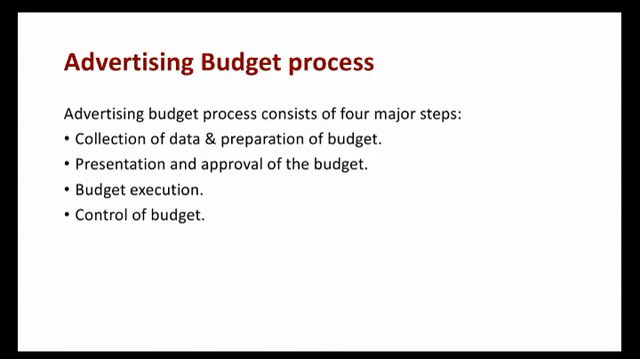So we can conclude that the advertising budget process involves a series of steps such as collection of data and preparation of budget, then presentation and approval of the budget, budget execution, and finally control of budget.